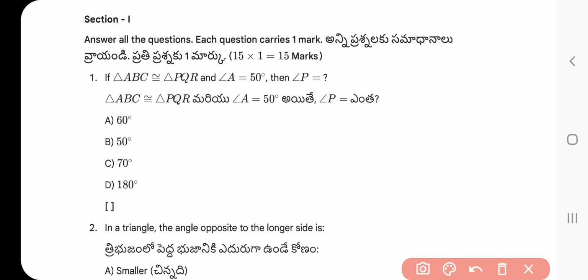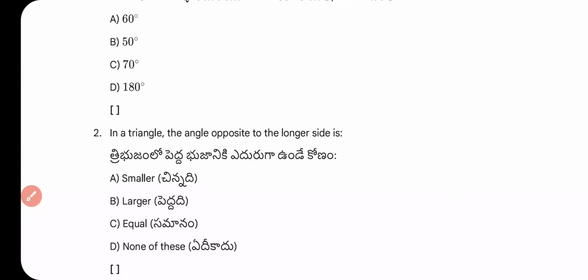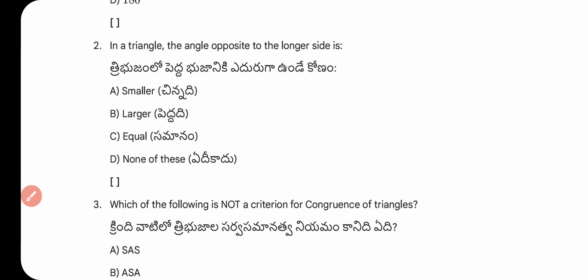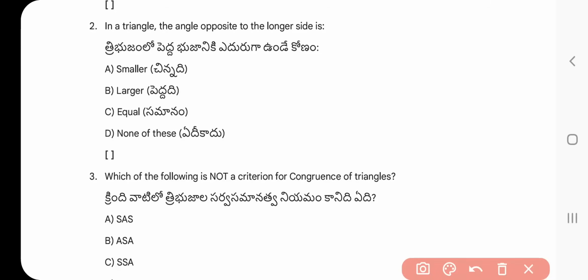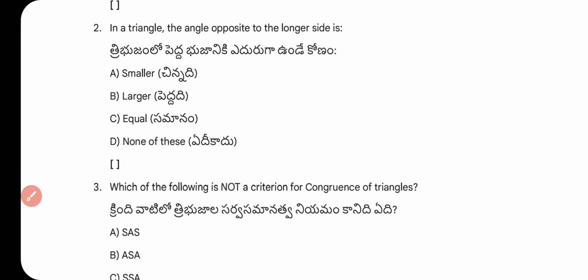Question number 2. In a triangle, the angle opposite to the longer side is smaller, larger, equal, none of these. Right answer is larger. According to the triangle inequality theorem, the angle opposite to the longer side is always larger than the angle opposite to the shorter side.